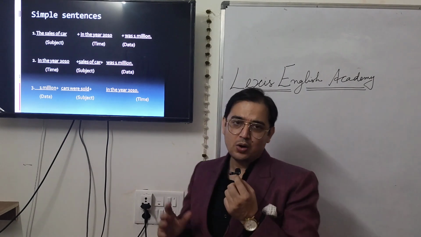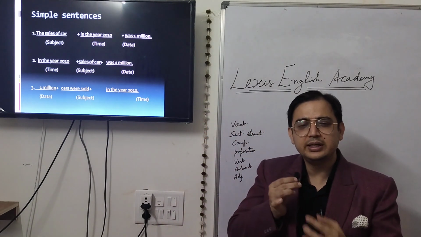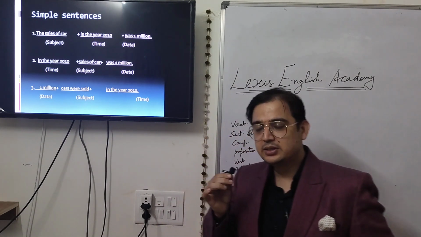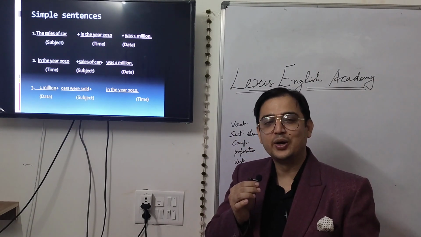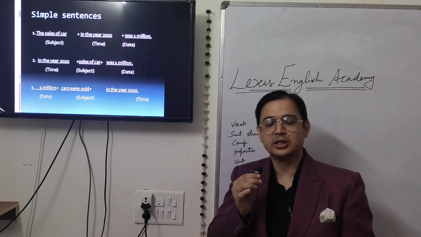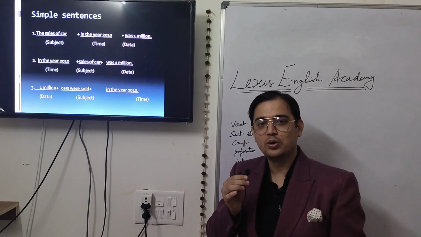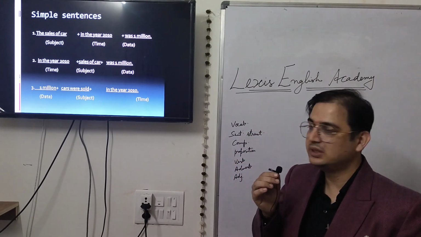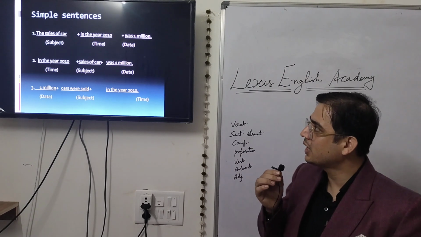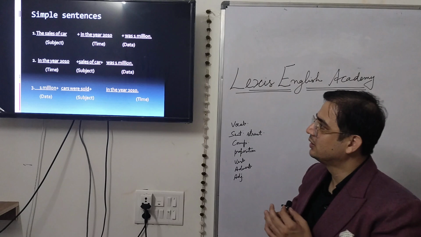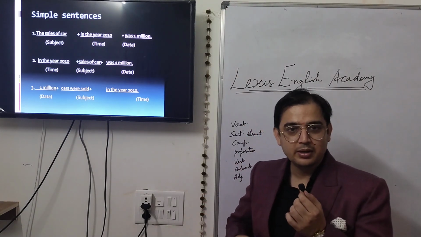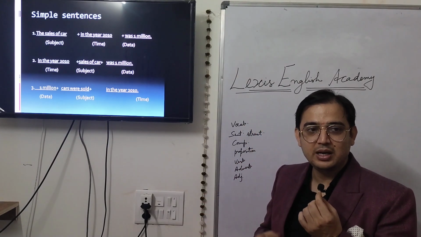Moving further, now my focus will be on the sentences. Till now I have discussed verbs, adverbs and prepositions required in writing task 1. Now I'm going to focus on the type of sentences. Whenever you are going to write a task 1, these 3 elements are required, as I mentioned, for line graph, bar graph, table and pie chart.